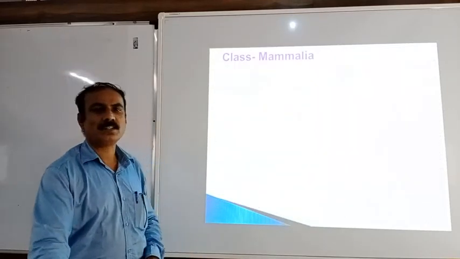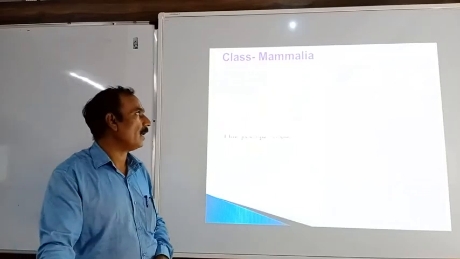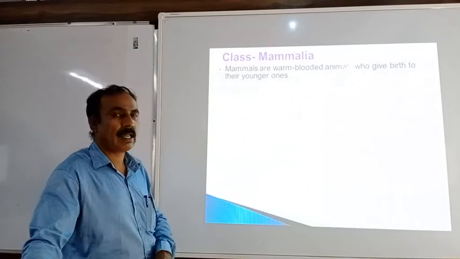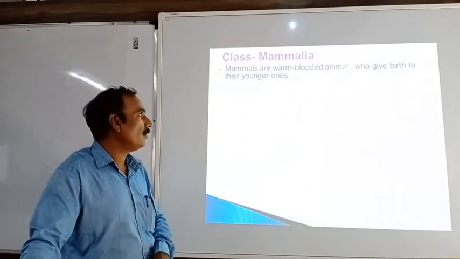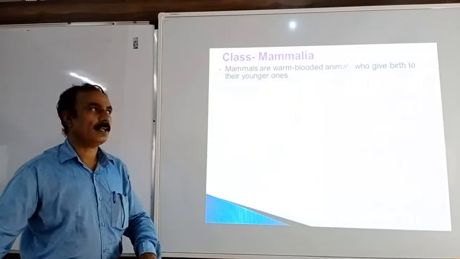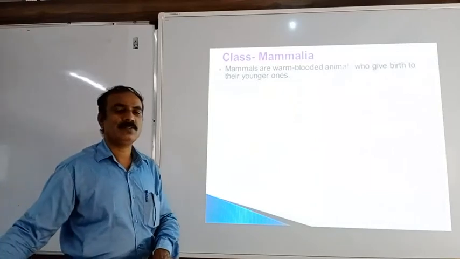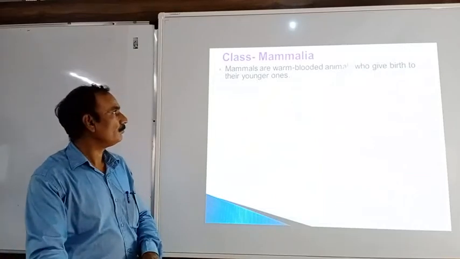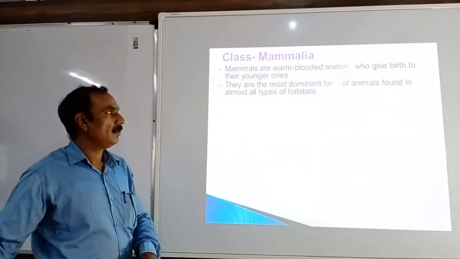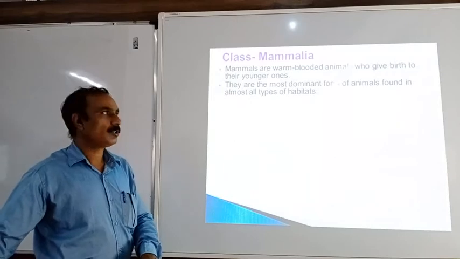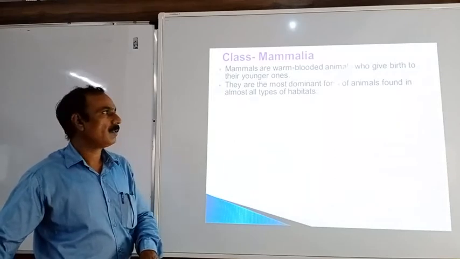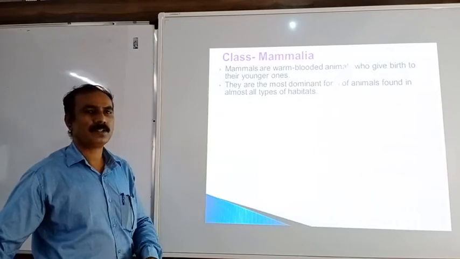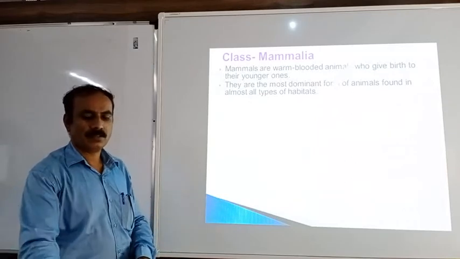Then the next class is called Mammalia. Let us discuss the characters of the class Mammalia. So mammals are again warm-blooded animals, and they give birth to the young ones. The mammals are the most dominant form of animals, found in almost all types of habitats. So all types of habitats, these animals can survive.